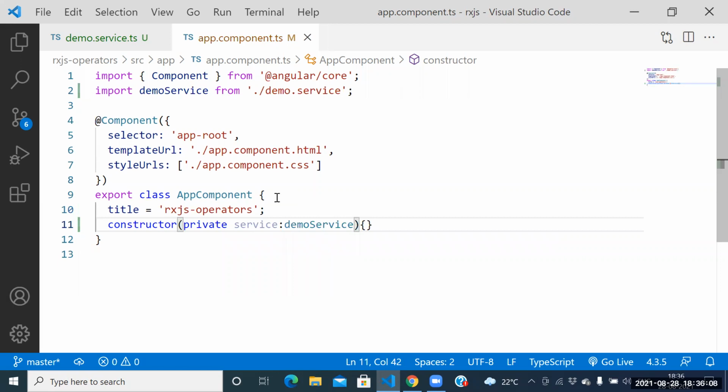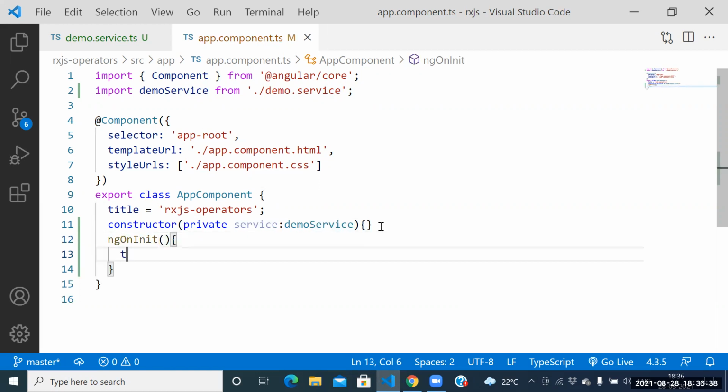Demo service. Bharat, unmute yourself. I need the response from you people. What is line number 11? Line number 11 is the dependency injection, creating the object to the service. So, what is the object we are getting? Service object here. Next one. What is the first life cycle hook? ngOnInit here.